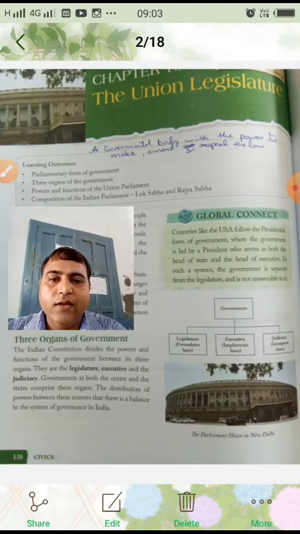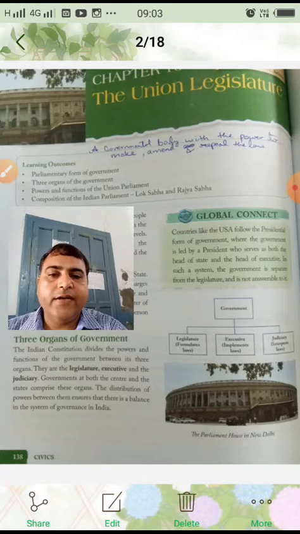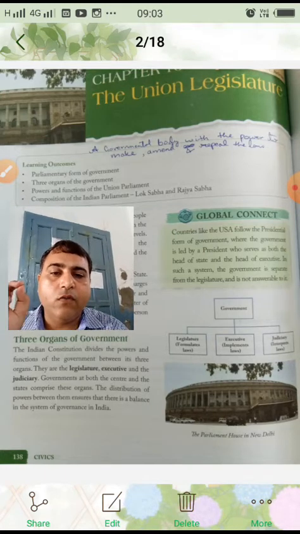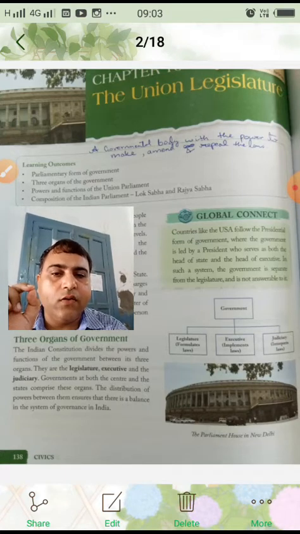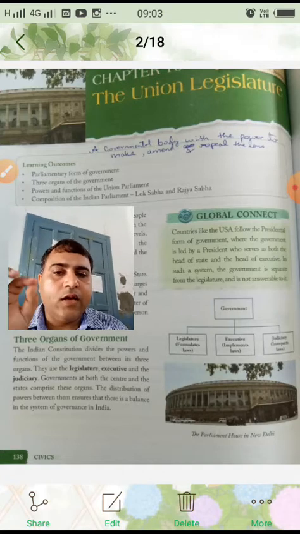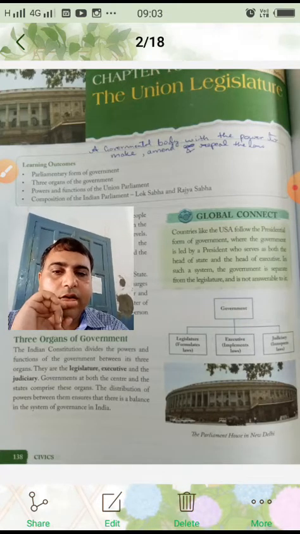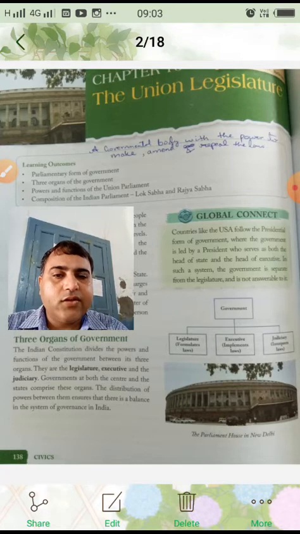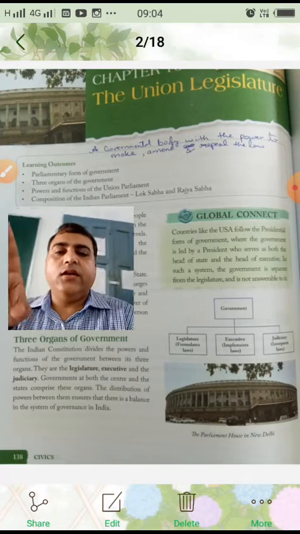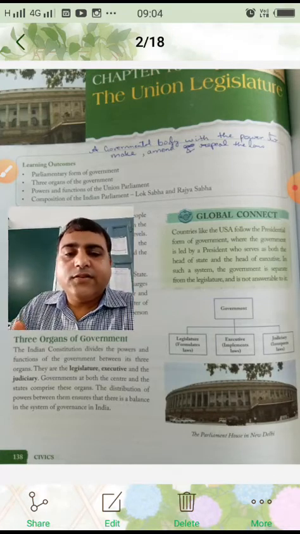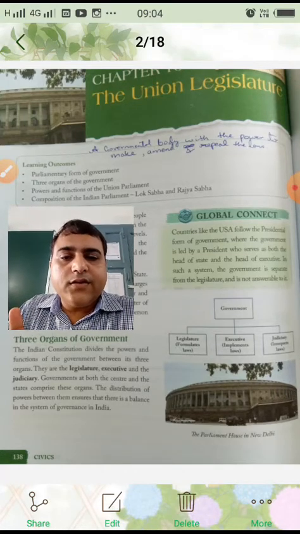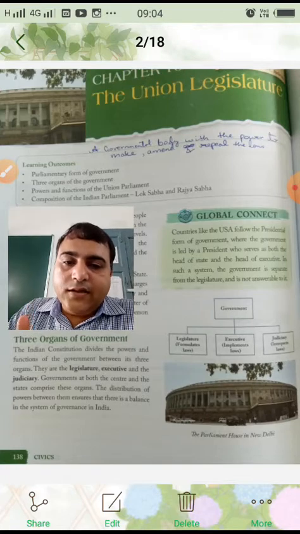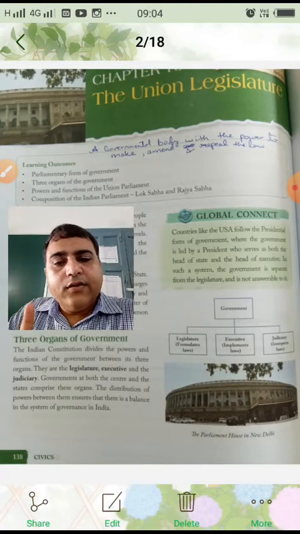So now what is given? That the Indian Constitution divides the power and function, that whichever powers and functions are there, all the powers and functions of the government are divided among the three organs. And which are the three organs of government? That is legislature, executive and judiciary. You have to always keep this in mind, that it is very important. Always you have to remember this, that which are the three organs of government. It is legislature, executive and judiciary.